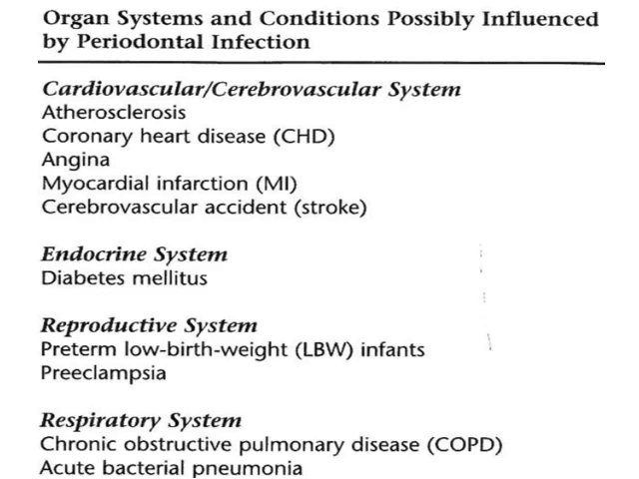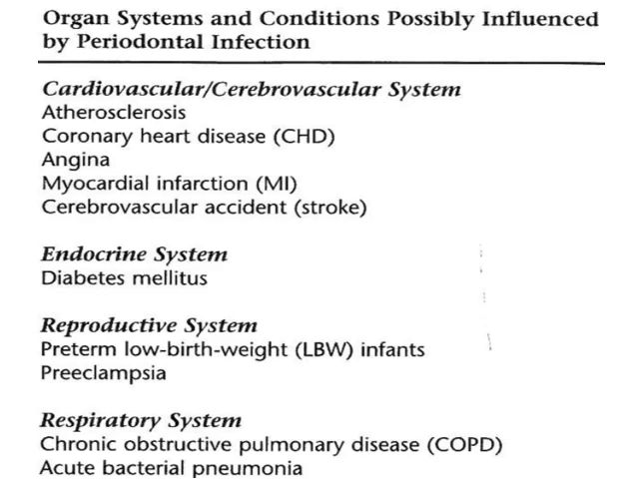The next is the endocrine system. There are many studies on diabetes mellitus and periodontal disease. The next is the reproductive system. It is shown that because of periodontal infection during pregnancy, there are chances of preterm low birth weight infants or preeclampsia.